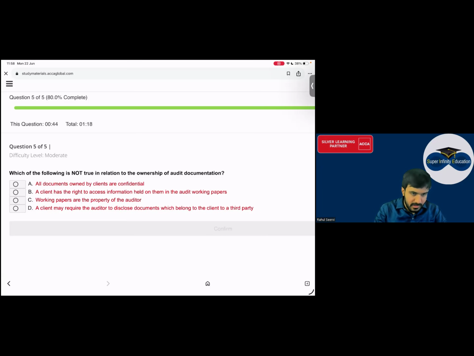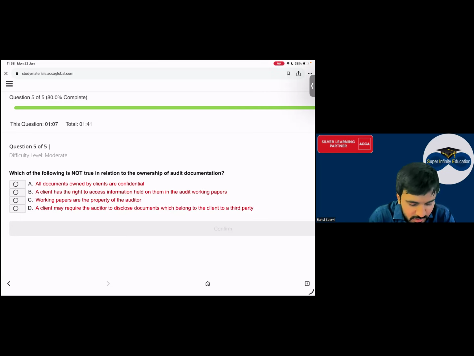D option. B. B for ball na? No sir, D for dog. Okay, see everyone now. Which of the following is not true in relation to the ownership of the audit documentation? Ownership किसका होता है सर? ऑडिटर का होता है. Can the client access? No sir, client cannot access sir. और क्या था?